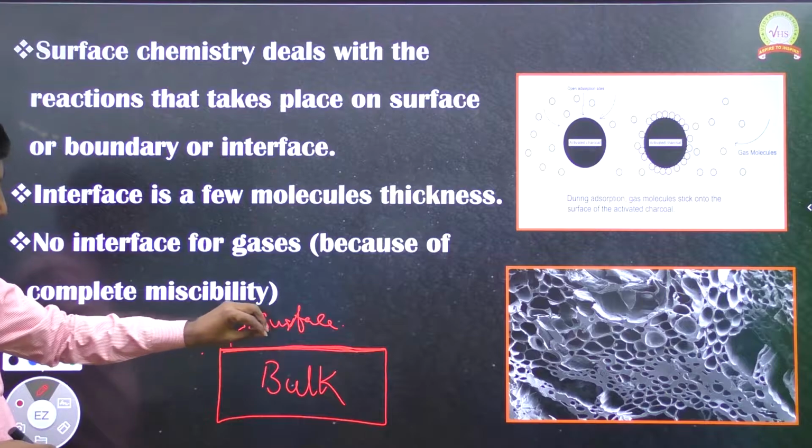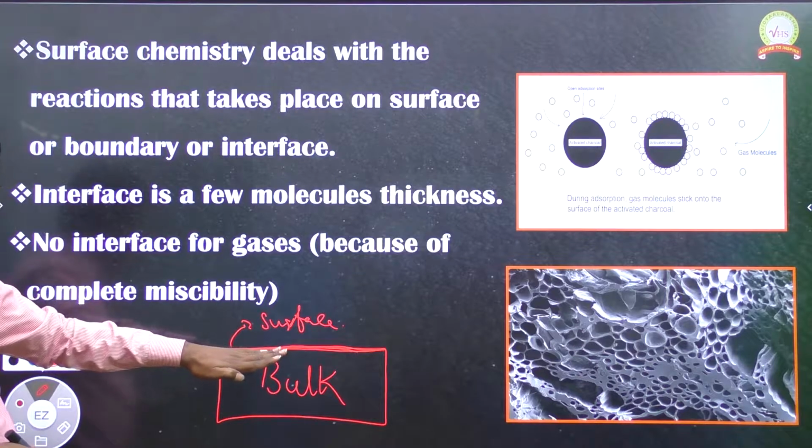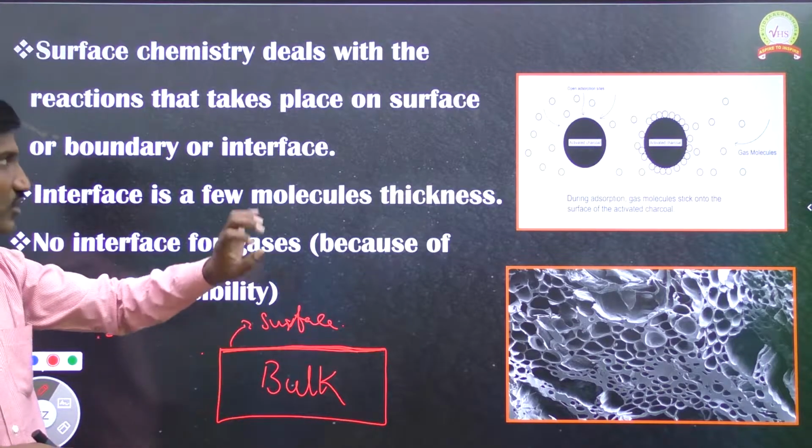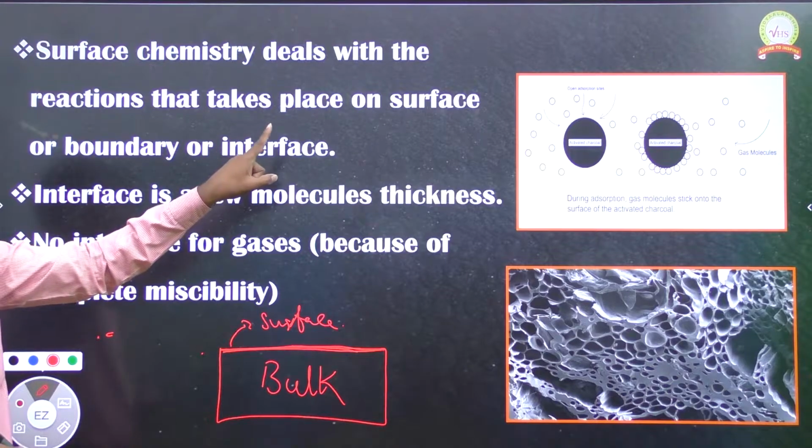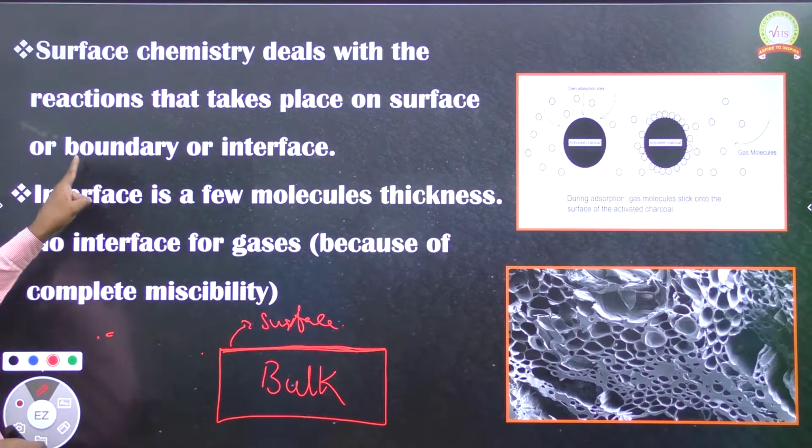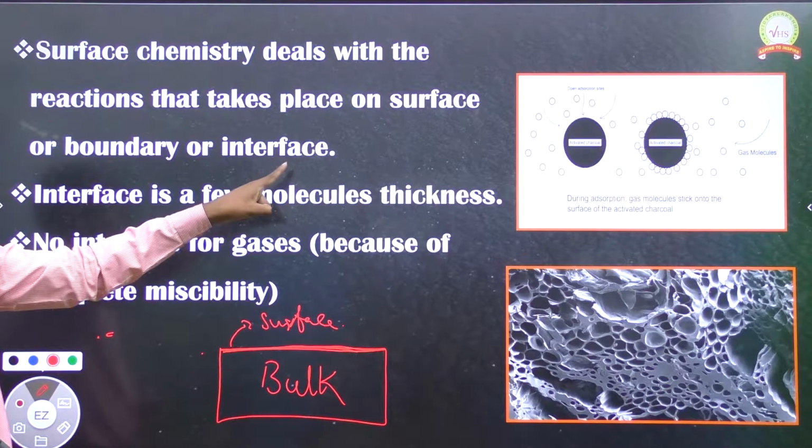If any substance comes and occupies only the surface, those processes we discuss in surface chemistry. That surface we represent as a boundary or interface.